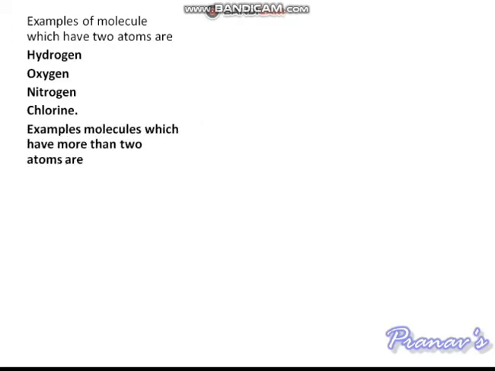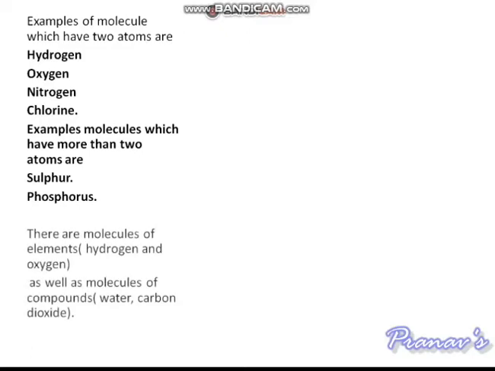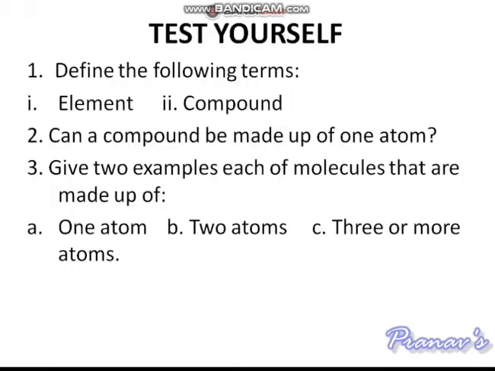Examples of molecules which have two atoms are hydrogen, oxygen, nitrogen, chlorine. Examples of molecules which have more than two atoms are sulfur, phosphorus, etc. There are molecules of elements, hydrogen and oxygen, as well as molecules of compounds like water and carbon dioxide.